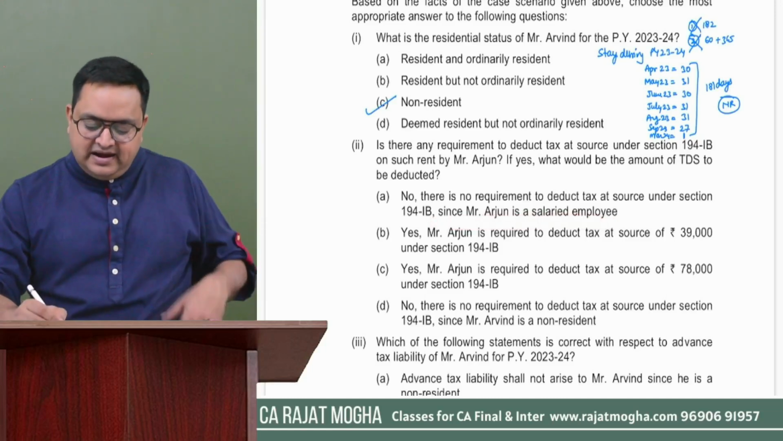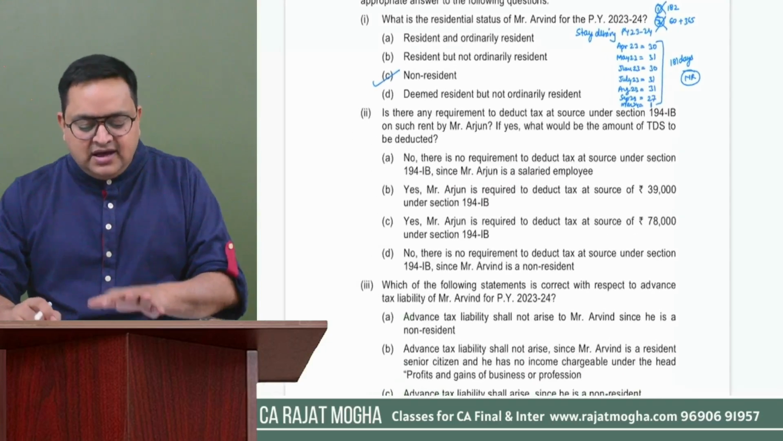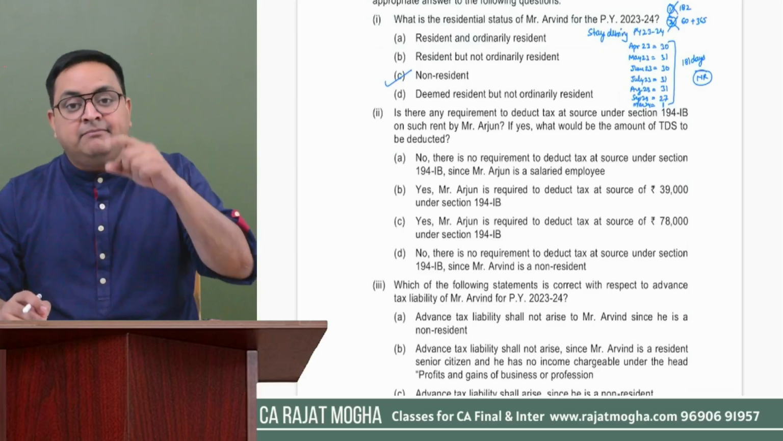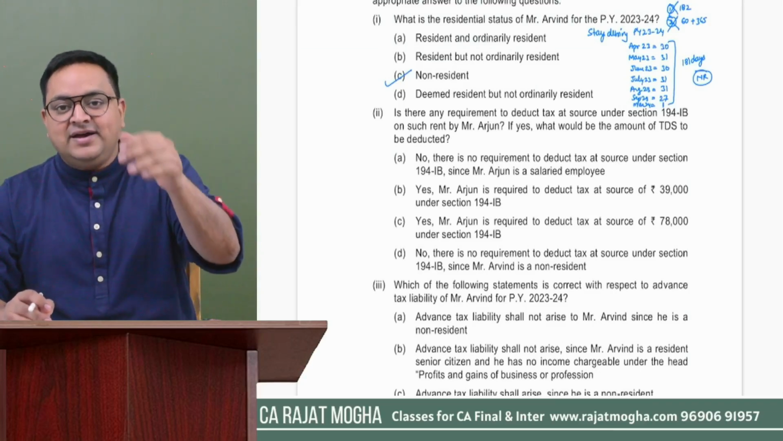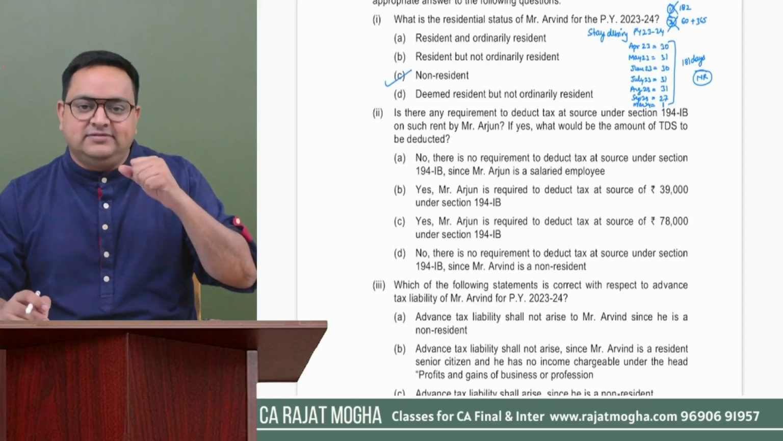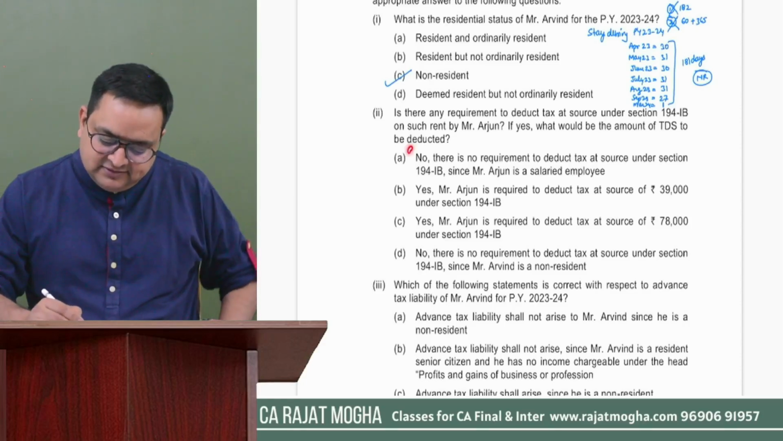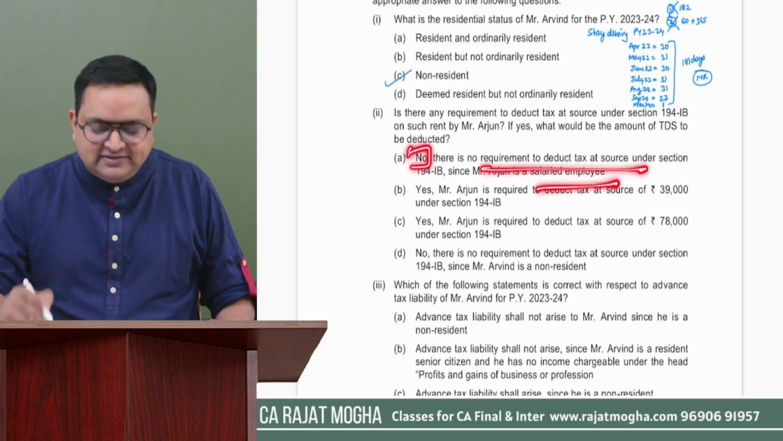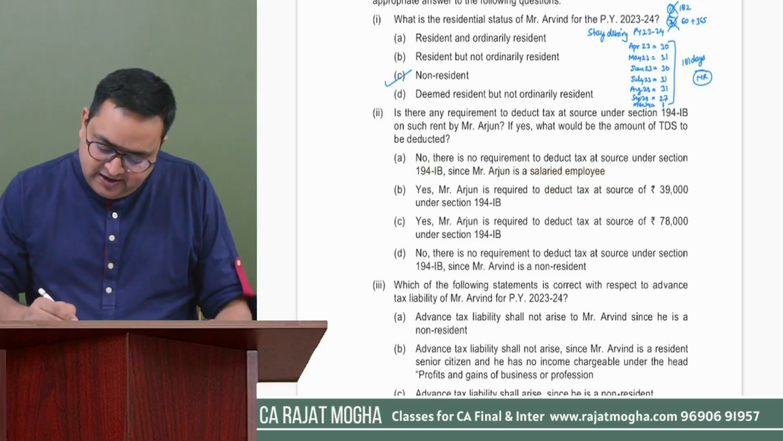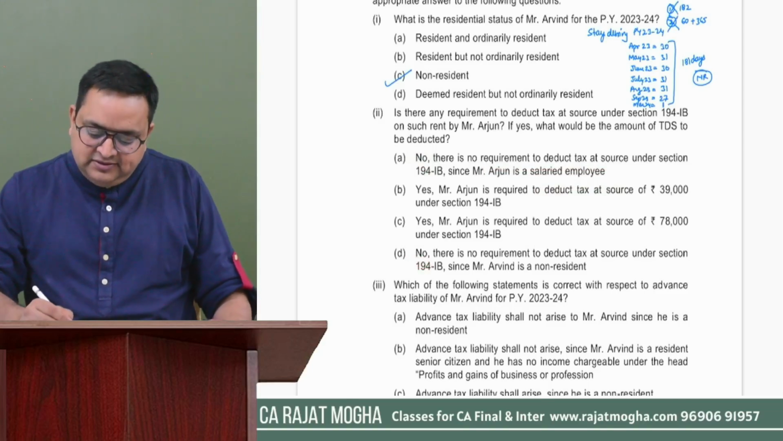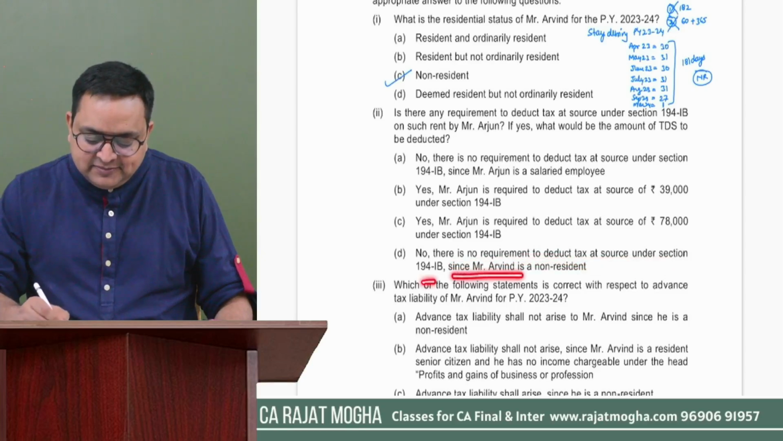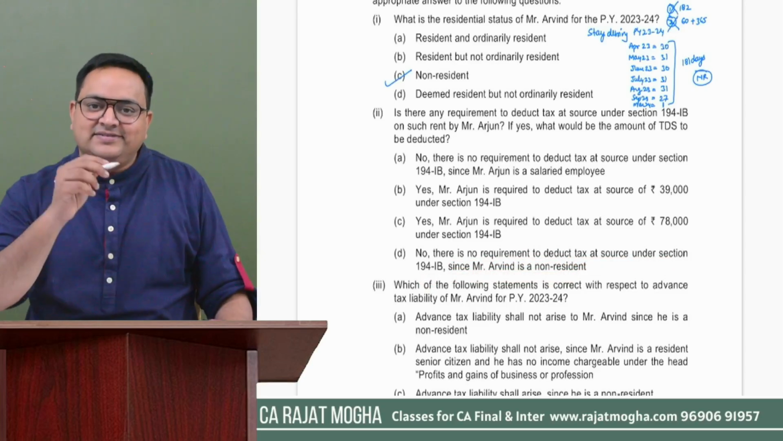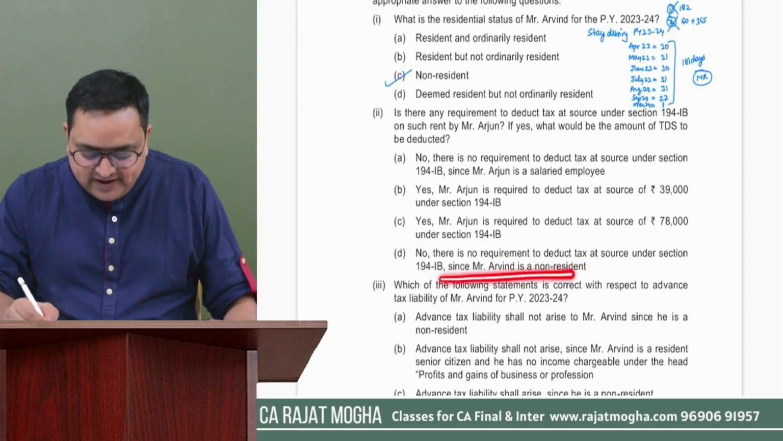No, salaried assessee is not the correct answer. Arjun is a salaried assessee, he can deduct. But the thing is that you are not deducting TDS because the person who is receiving, Arvind, is a non-resident, right? So this answer, no, is correct, but this explanation is not correct. So we have D where no is written. There is no requirement to deduct tax at source under section 194IB since Mr. Arvind is a non-resident. This is the correct answer.